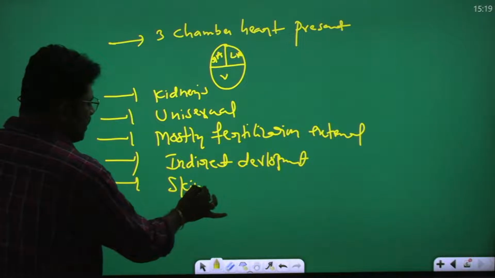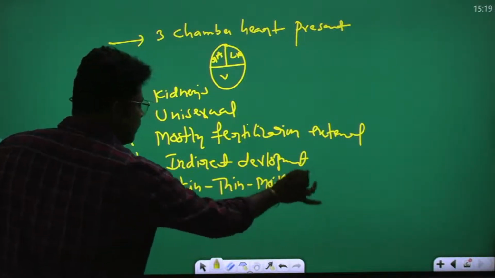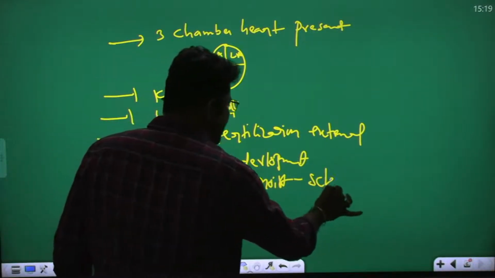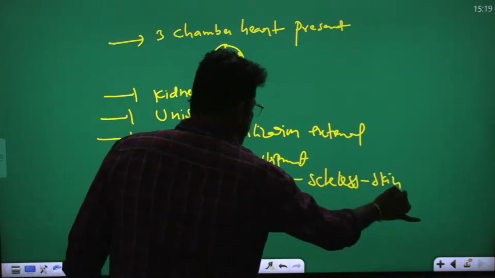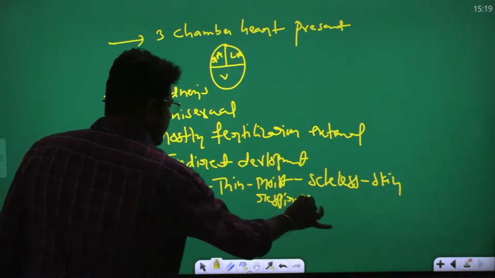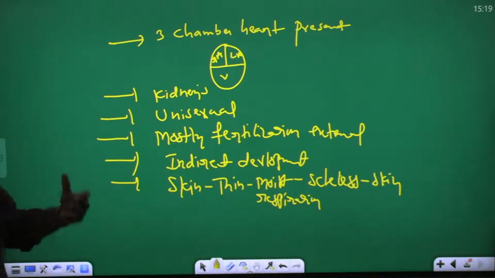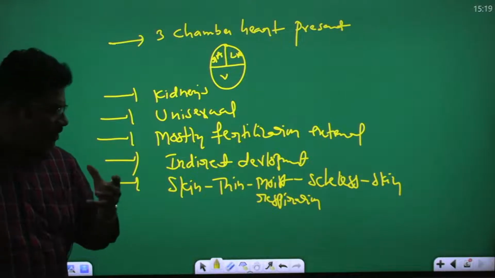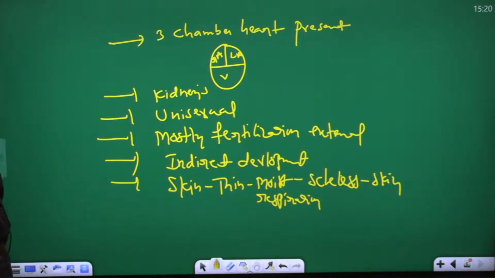Amphibian skin is thin, moist, scaleless skin. What is it useful for? Respiration. Amphibian skin is thin, moist, scaleless, and that skin is useful for respiration. So this is the important point of amphibia.